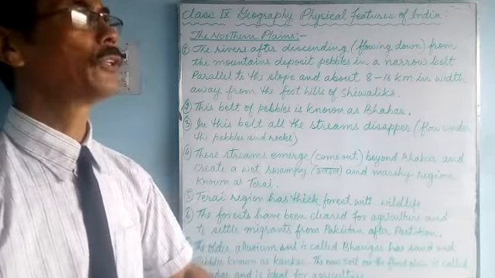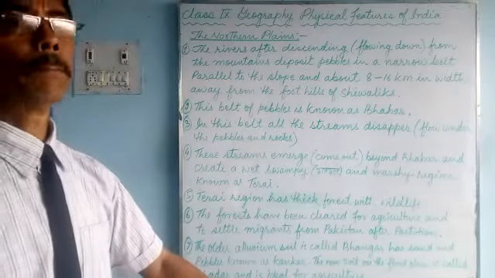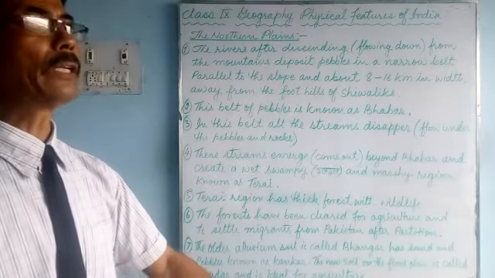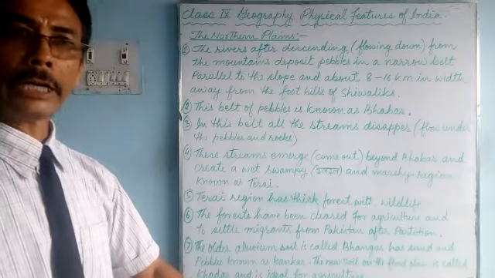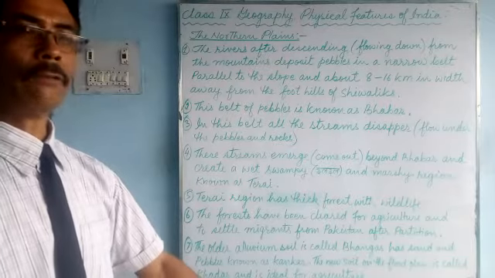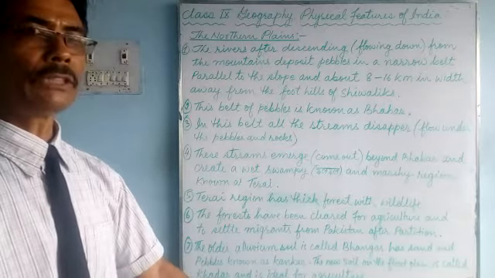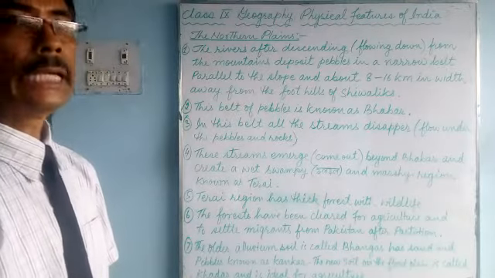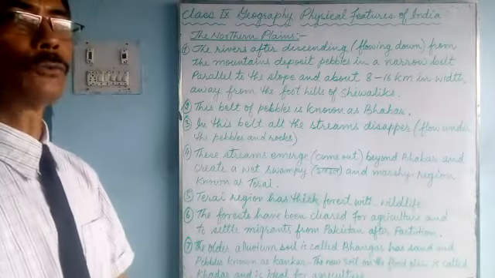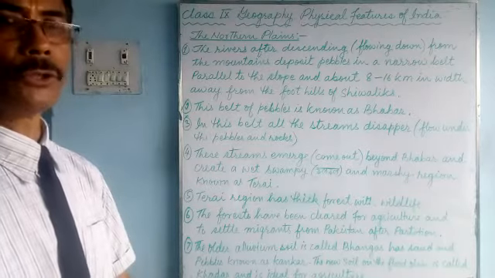That's why North India is thickly populated, with big cities and a good network of transport, railway lines and roads. It is the most thickly populated as well as the most fertile plain of northern India.